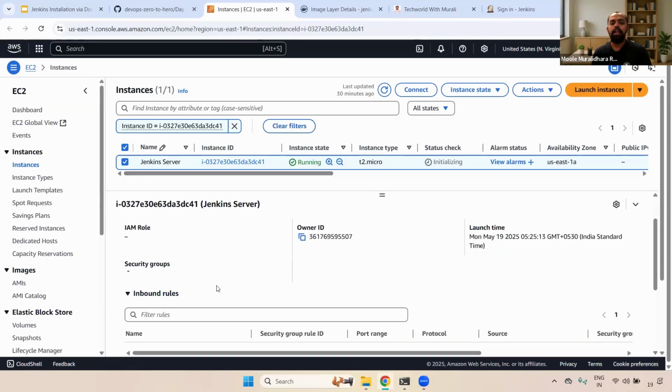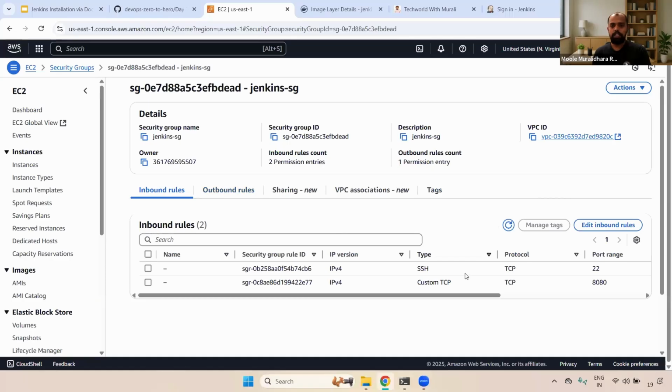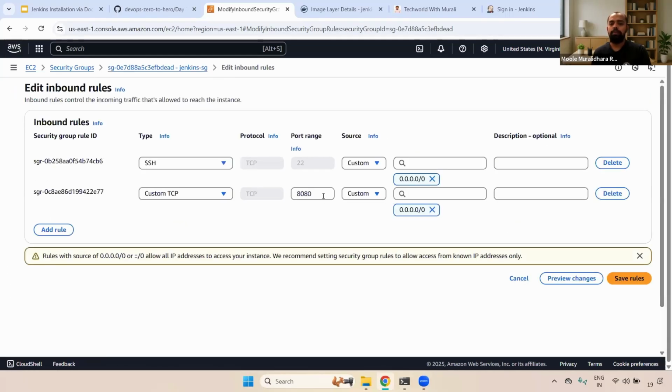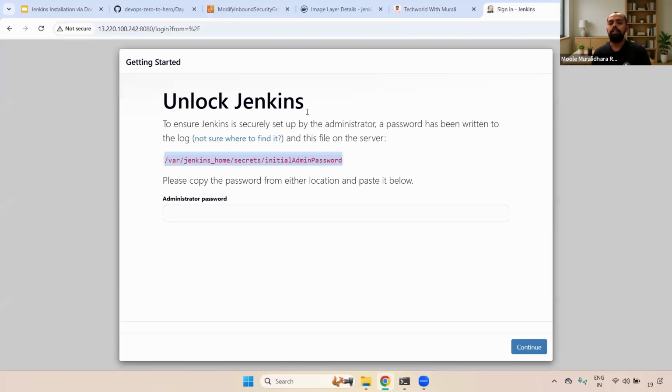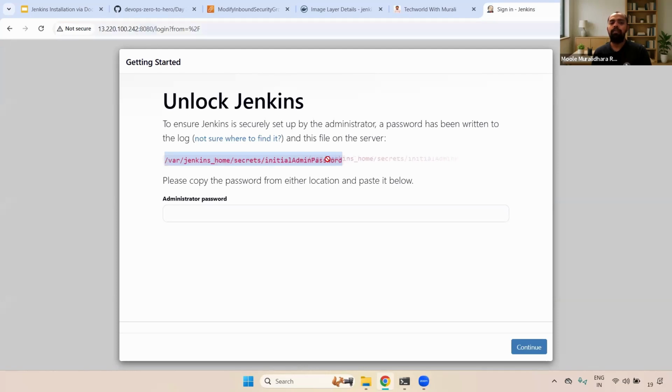Here, I already enabled port number 8080. If you go here to Jenkins, you can see I already allowed port 8080. That's why you are able to access it using IP address : port number. And here you can find the default password. Understand, right? You can find the default password here. Clear? Any questions now?